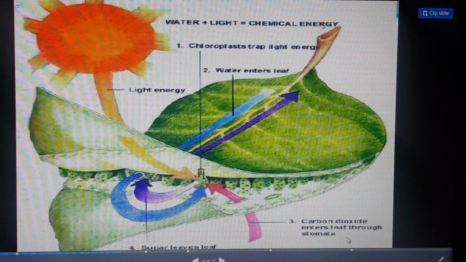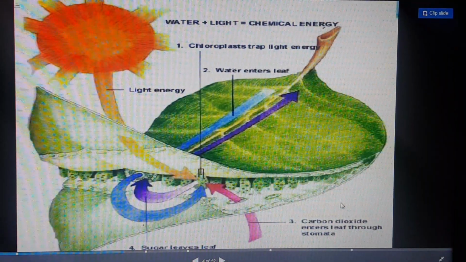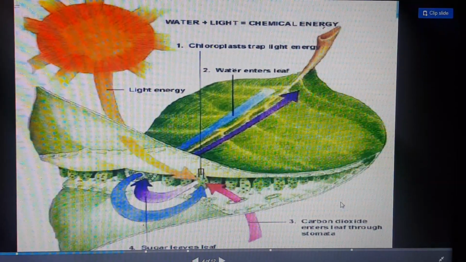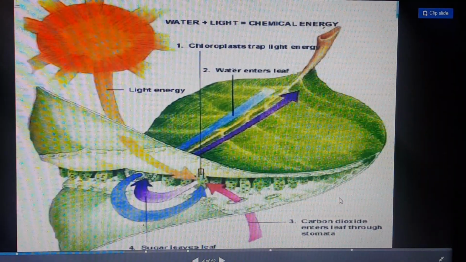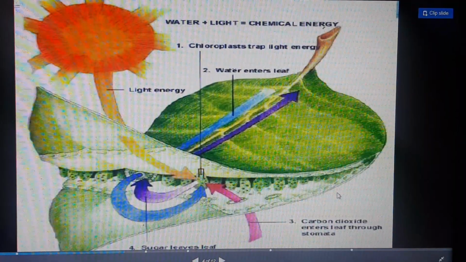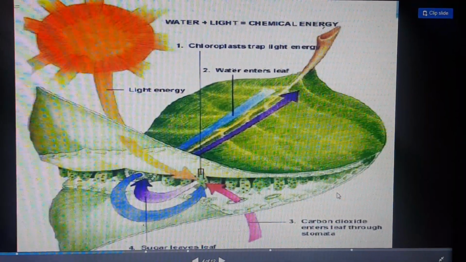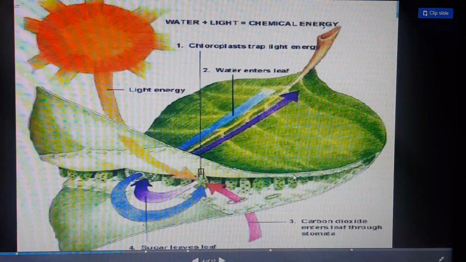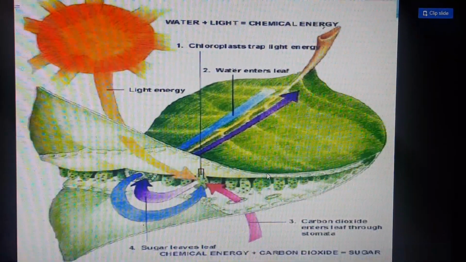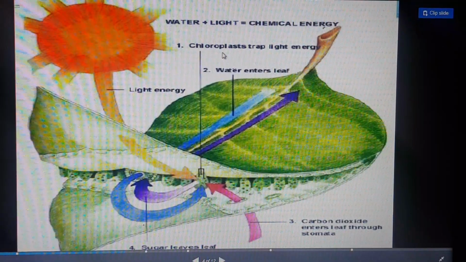Fine. Then carbon dioxide: from where do they get the carbon dioxide? They get the carbon dioxide from us. We all respire and throw out carbon dioxide, and we take in oxygen. That carbon dioxide is used by the plants in the process of photosynthesis. I hope you all are getting it. And the chloroplast.